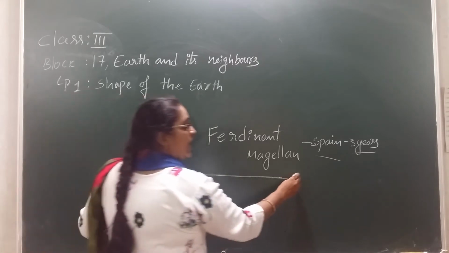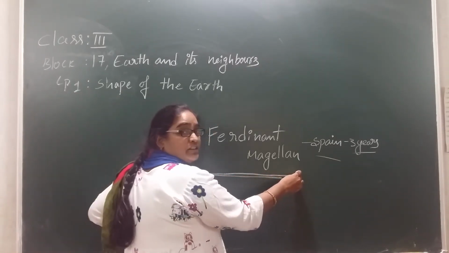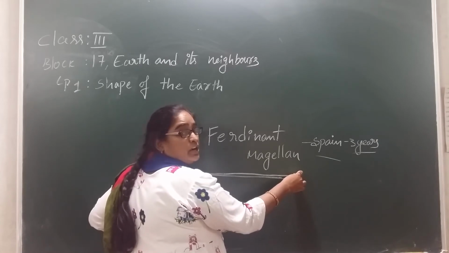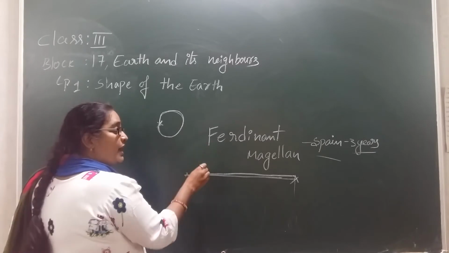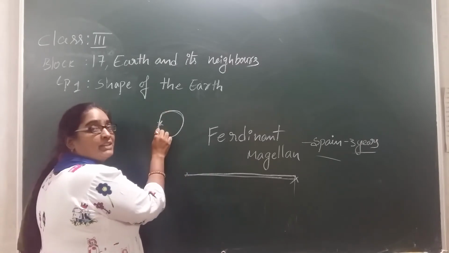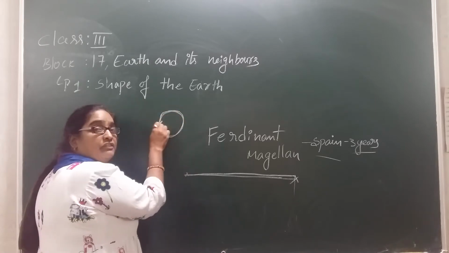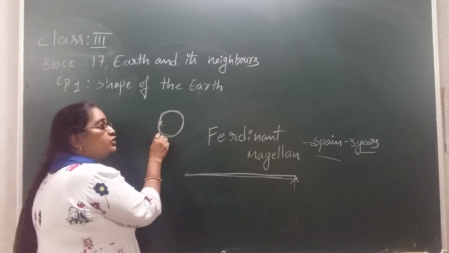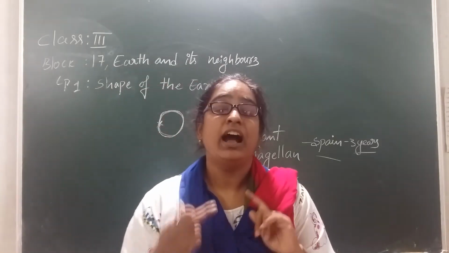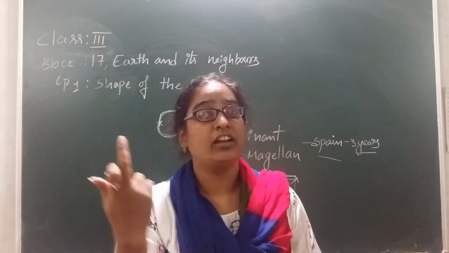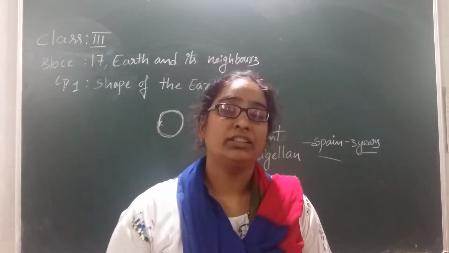What happens if we have edges? When you go in one direction straight, if there are edges, you will definitely fall from that edge, right? But he didn't fall off the earth. He reached the same place again where he started in Spain. So that's how he proved that earth doesn't have any edges and earth is in a spherical or round shape. Now, got the idea of how he proved it?